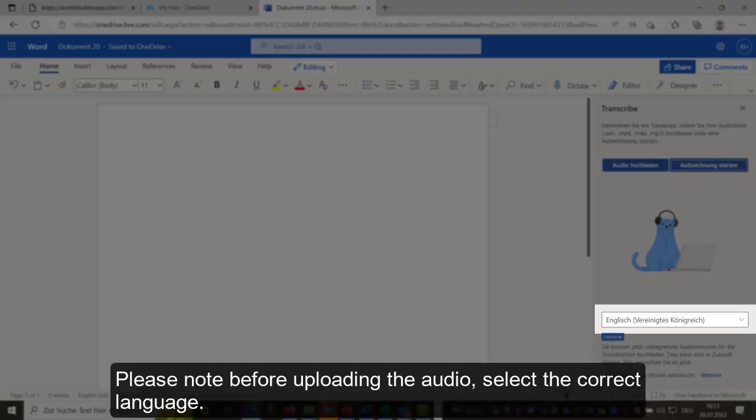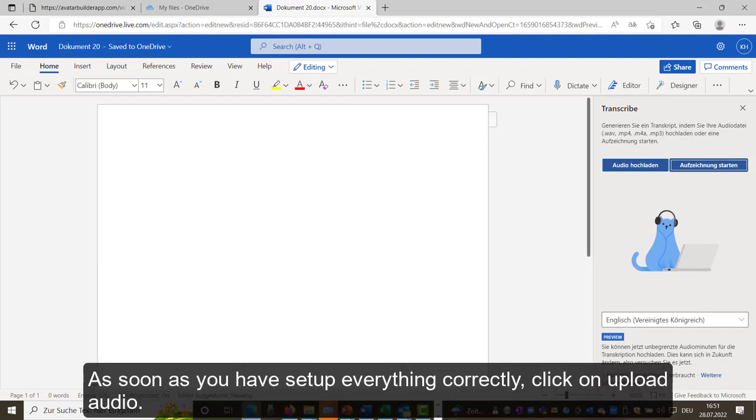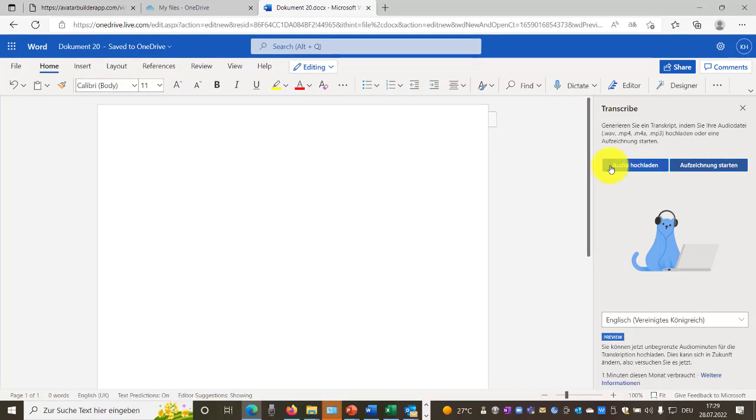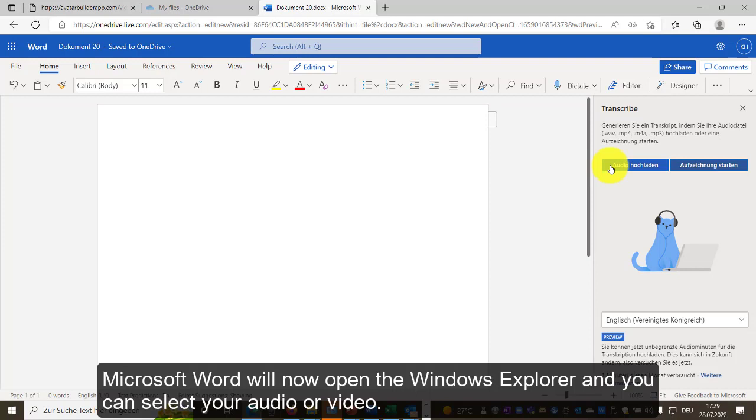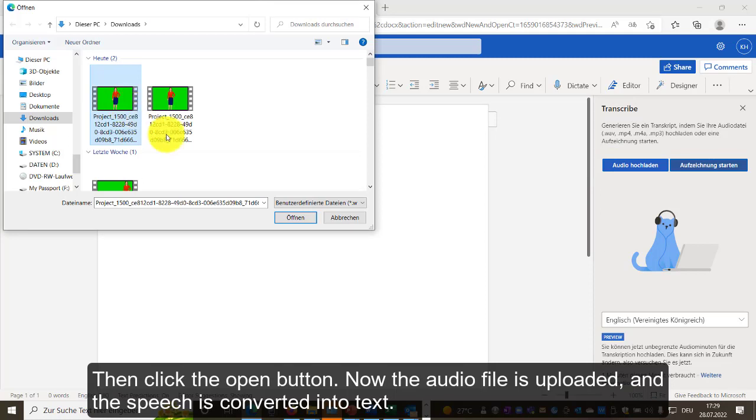Please note, before uploading the audio, select the correct language. Because this is the only way to ensure that the conversion of speech to text works properly. As soon as you have set up everything correctly, click on Upload Audio. Microsoft Word will now open the Windows Explorer, and you can select your audio or video file. Then click the Open button.